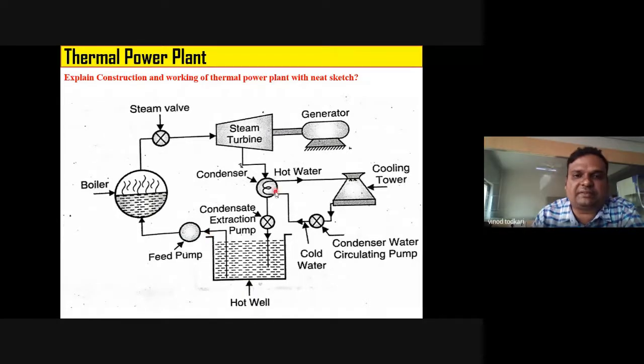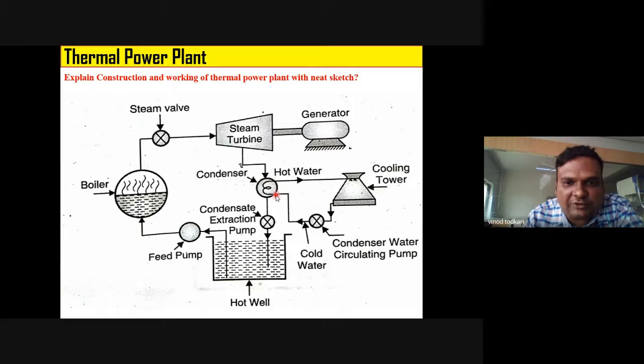Now see what happens. Here you convert steam into water. For that you have to reject heat, right? And when you have to reject heat, that reject heat must be absorbed, no? So it will be absorbed by the cold water. See, this is a heat exchanger through which you are circulating cold water. Now tell me, when this steam will come in contact with cold water, what will happen?